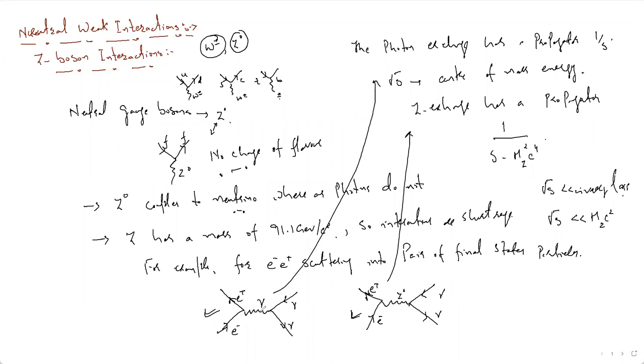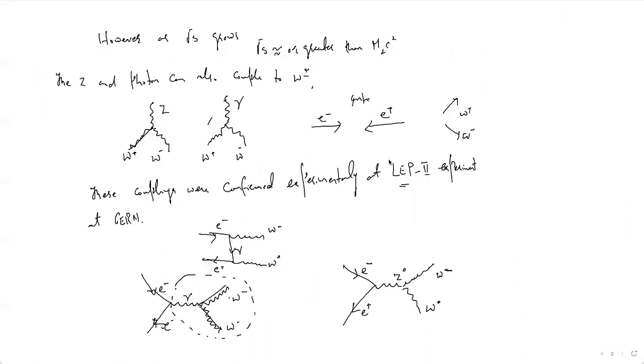In the first case, where we have the photon exchange, it has a propagator of 1 by s, whereas this has a propagator of 1 by s minus m_Z squared. Then I took different cases, when the center of mass energy is very low and when it is very high compared to the rest mass of the bosons. Then I came to the other point. I said that the Z0 and the photon also couple to W plus and W minus.